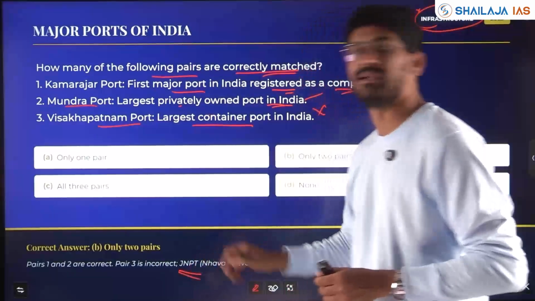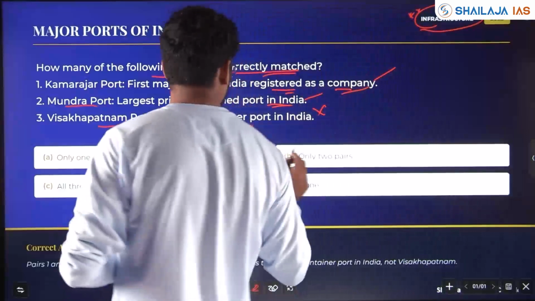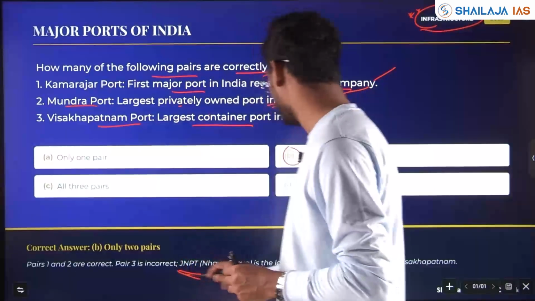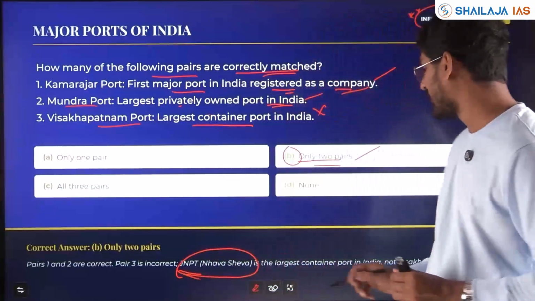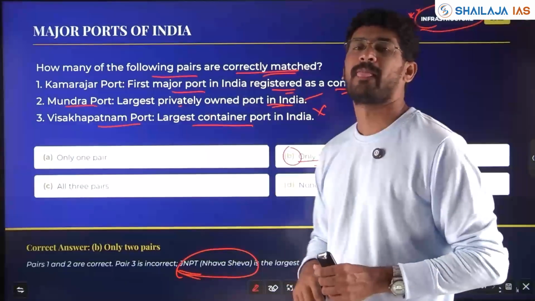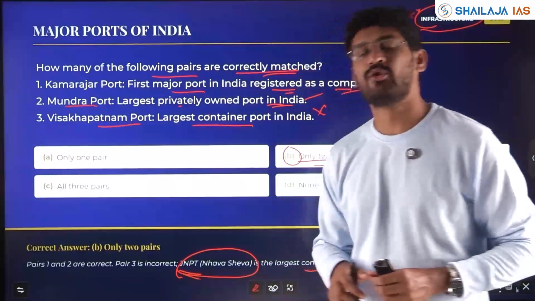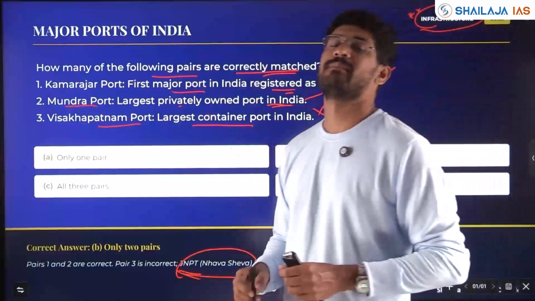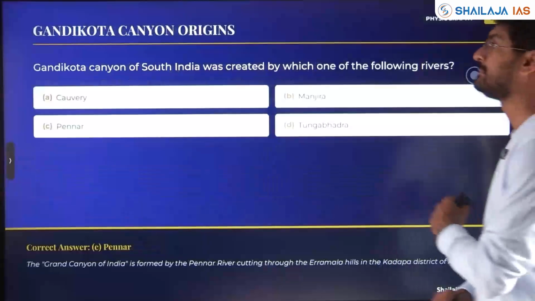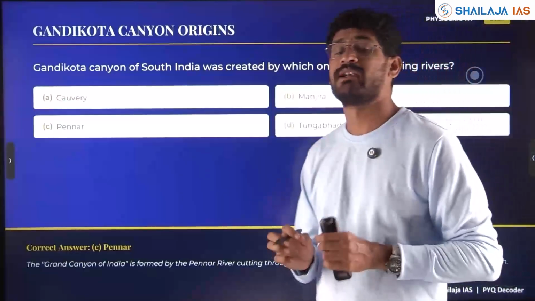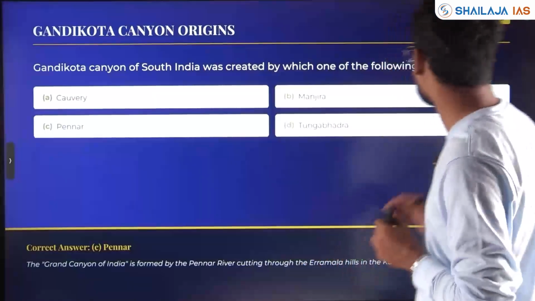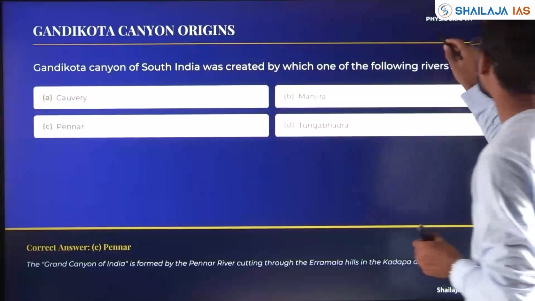Jawaharlal Nehru, JNPT. So here, only two pairs are correct, asked in 2023. JNPT, also called Nhava Sheva, is the largest container port in India, not Visakhapatnam. JNPT in Mumbai. So, option 1, option 2, both two statements are correct. Third statement is wrong. Answer is two pairs. Clear? See the themes. Important in physiogeography where he has asked, in Indian economic geography where he has asked. So, revise on those themes thoroughly.